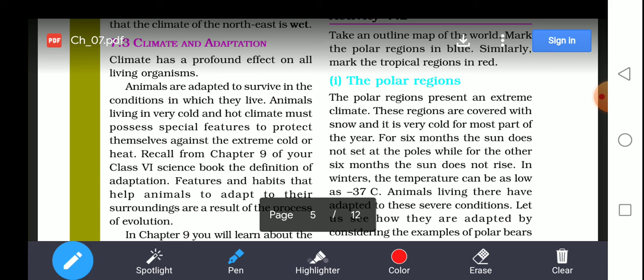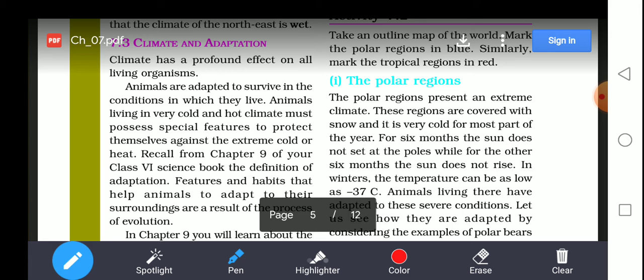What is climate? We have already seen it in a previous video. As you all know, climate has a profound effect on all living organisms. So animals are adapted to survive in the conditions in which they live. Animals that live in very cold and hot climates must possess special features to protect themselves against extreme cold or heat. As you all know, different animals live according to their climatic conditions.